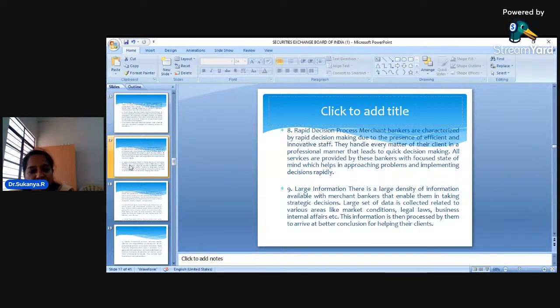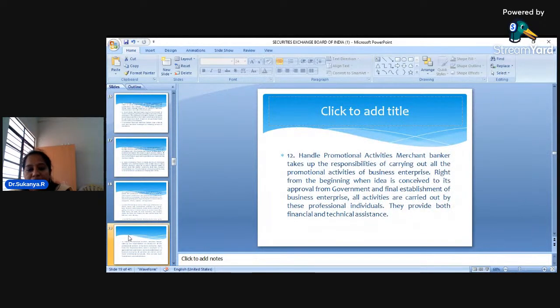And then, dear students, any type of information or help that you need with regard to legal matters, with regard to business internal affairs, you can definitely consult the merchant bankers. And apart from that, dear students, please remember, merchant bankers take up the responsibility of carrying out promotional activities of your business. Okay.